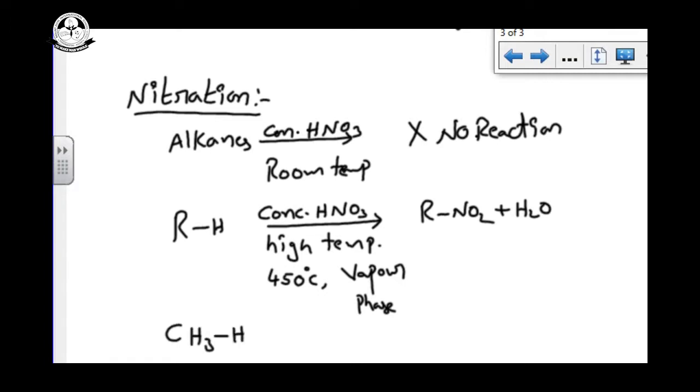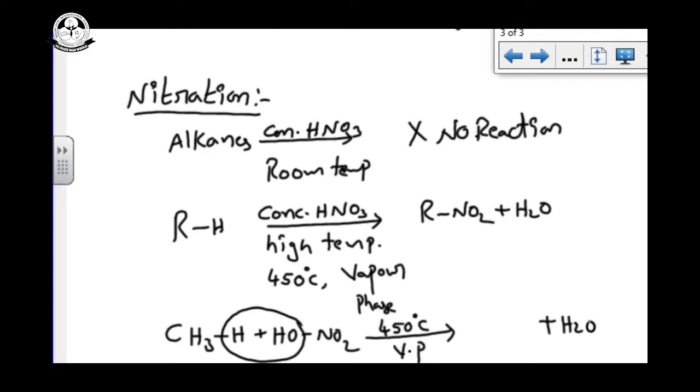CH4 plus concentrated HNO3, which I am writing as HONO2, at the same high temperature of 450 degrees Celsius and vapor phase. This OH and H we can remove as water. The remaining part is the nitration product, CH3NO2. The name of this compound is nitromethane.